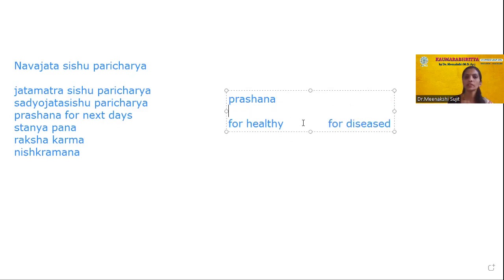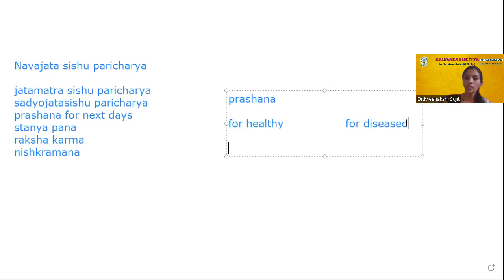So we can divide this prashana into two forms: for healthy babies and for diseased babies. How? As we came to know, we'll give this prashana to reduce the appetite, or to reduce the hunger if the mother is not having lactation, right? So that is one thing in the healthy way.